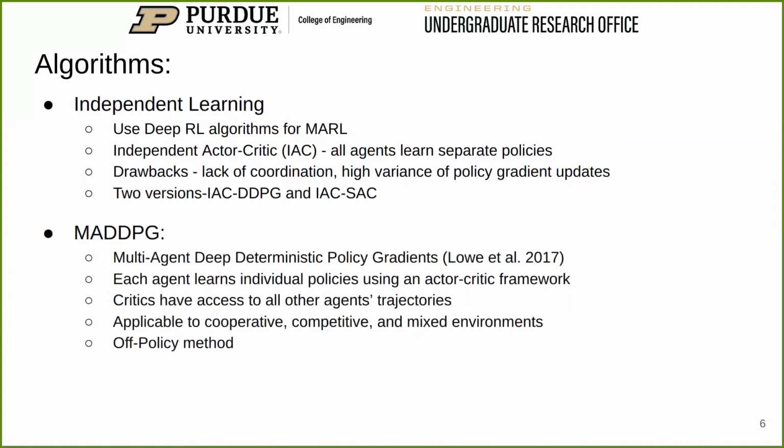Multi-agent deep deterministic policy gradients, or MADDPG, is a well-known MARL algorithm in which each agent has an actor and a critic. The critic has access to the full state information from the environment and actions of all agents. It learns off policy and is applicable to all three scenarios.